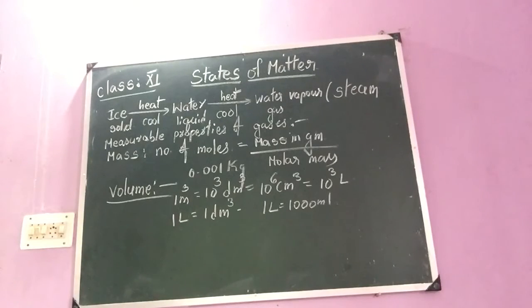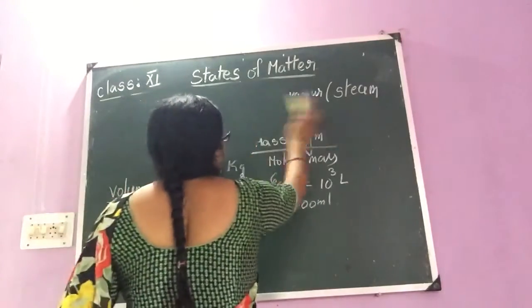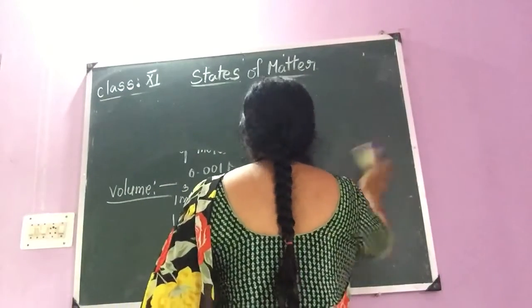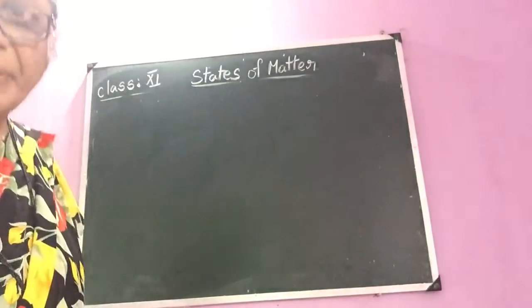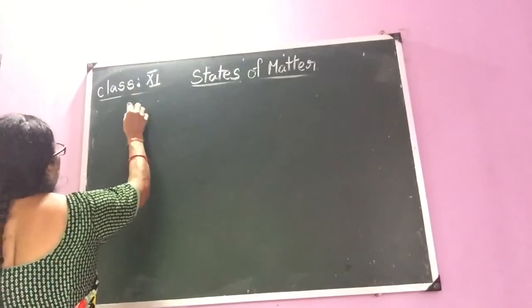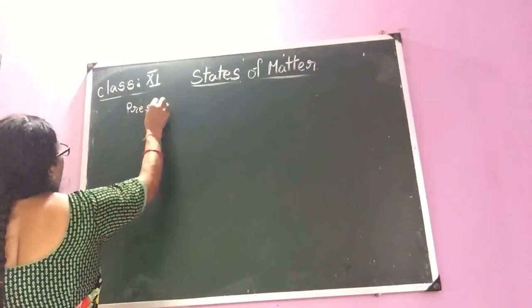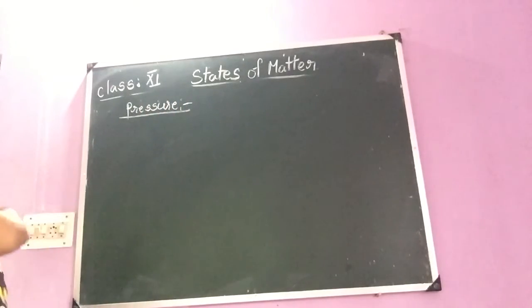Pressure, it is defined as force per unit area. P is equal to force upon area. What are we doing, children? Pressure. What is pressure, children? Force per unit area.